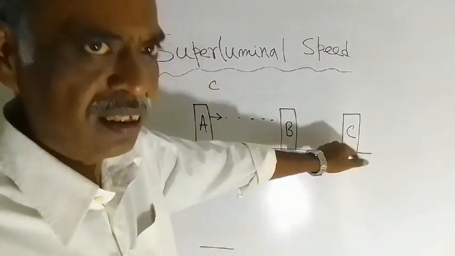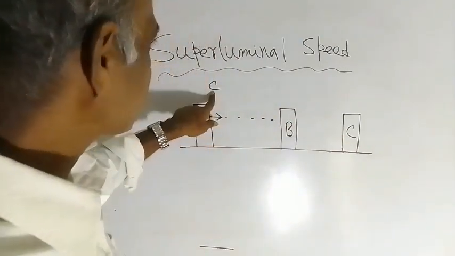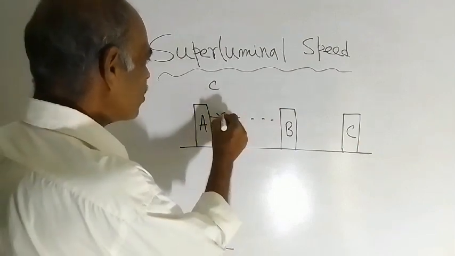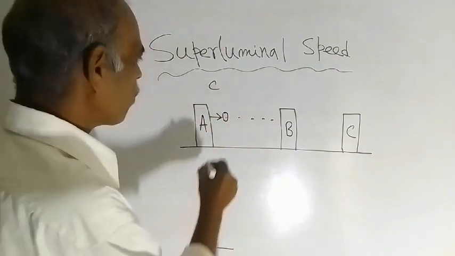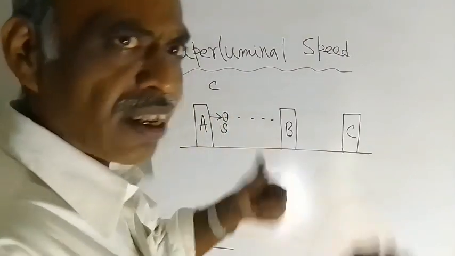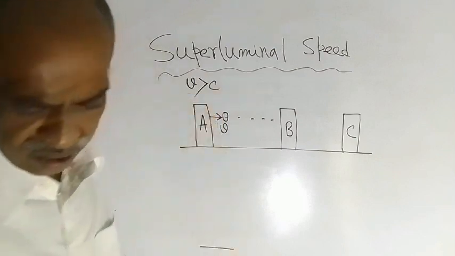Not this C, this capital C represents the man. The velocity of the ball is v, and we have assumed for this thought experiment that v is greater than c. Can you see clearly?